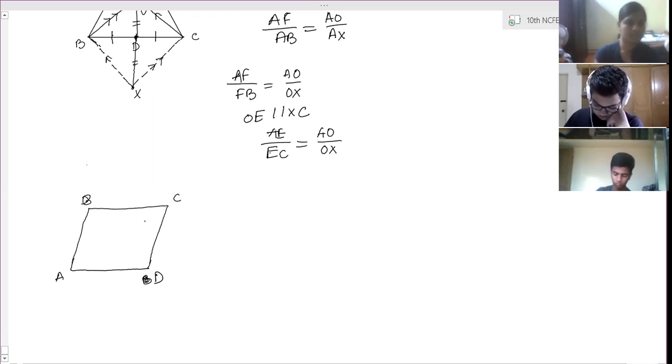This is B. CD's midpoint is M. A line BM is drawn intersecting AC in L and AD produced. So AD we have to produce in E. Prove that EL is 2BL. EL is equal to 2BL.